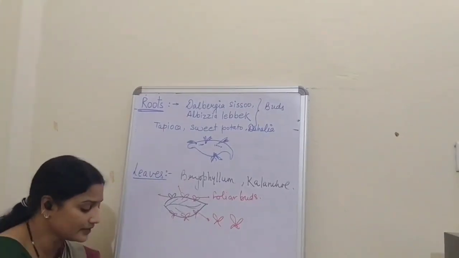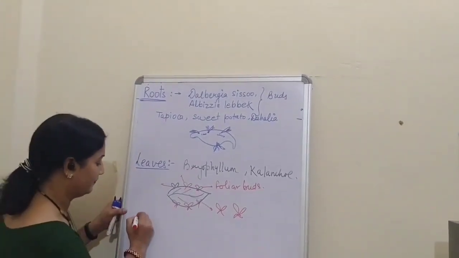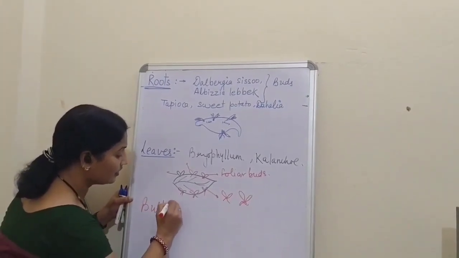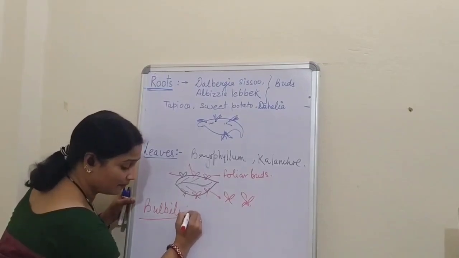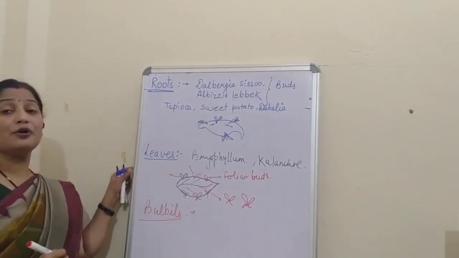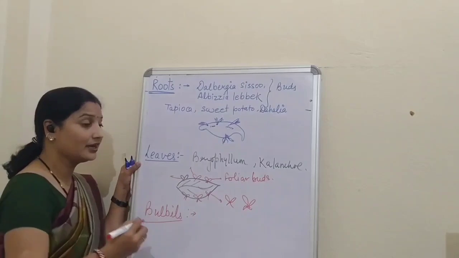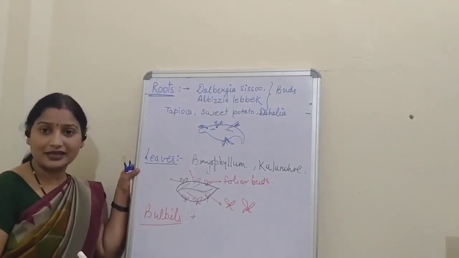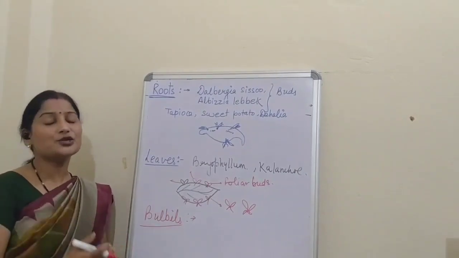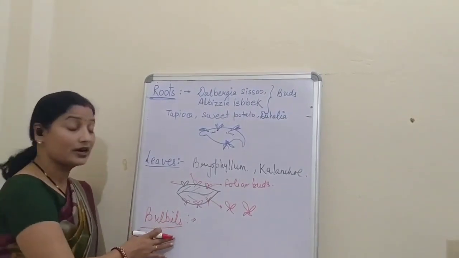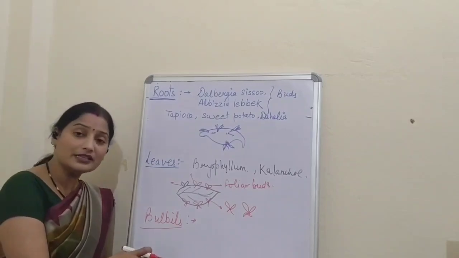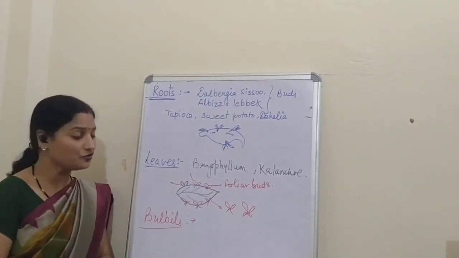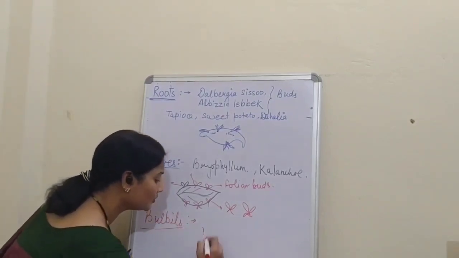Now the last is bulbil. See students, what is this? Bulbil. In some flowers, the lower part of the inflorescence is modified into a structure, and that is called the bulbil. And when this bulbil falls on the ground, it develops into a new plant.